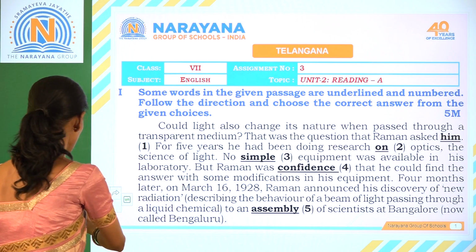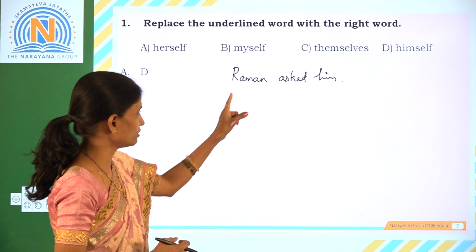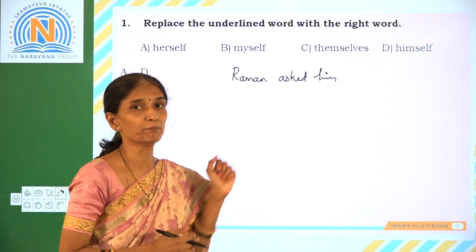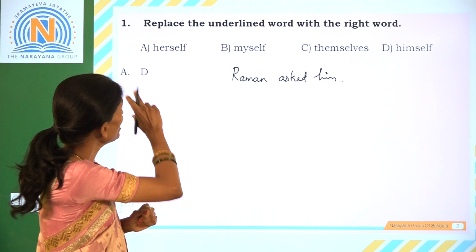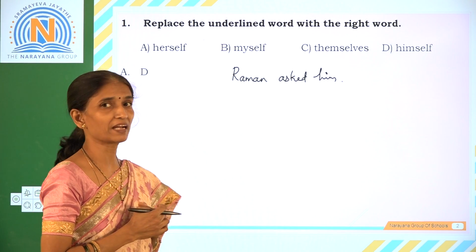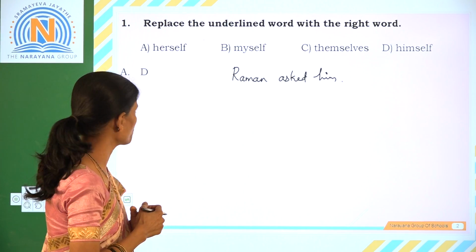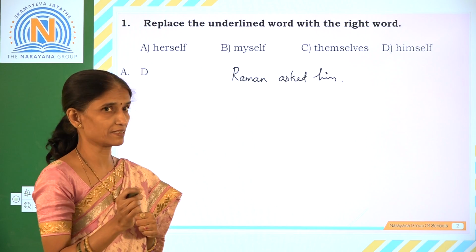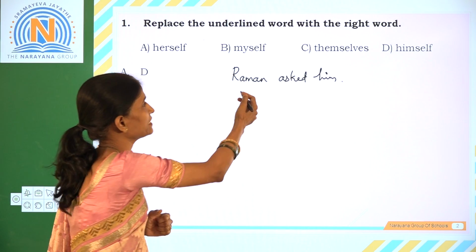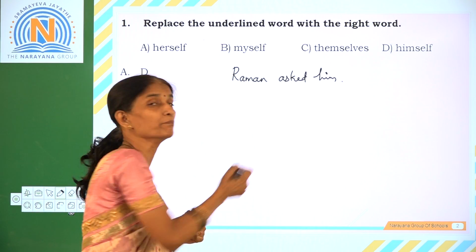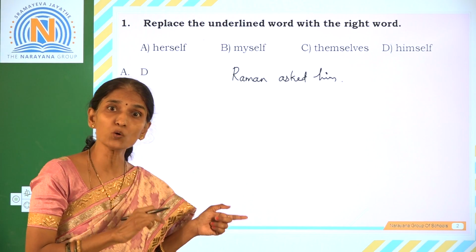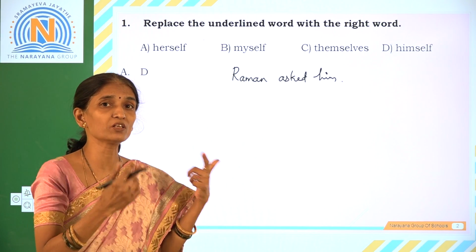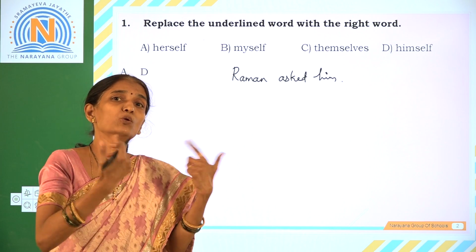Now the first question. Now the first underlined word is him. Now replace the underlined word with the right word and you are given the options. The word underlined is in the sentence Raman asked him. But we know the context, that was the question that Raman posed to himself.